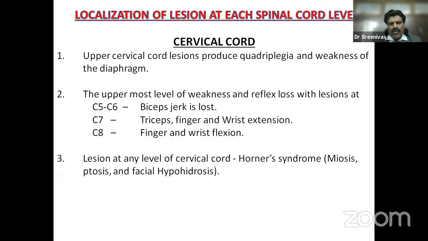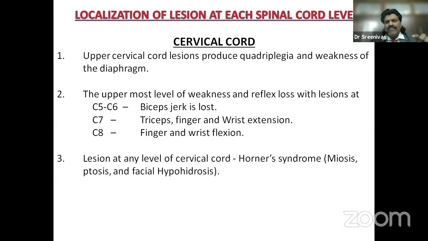The uppermost level of weakness and reflex loss with lesions at C5, C6 is if C5 is involved. Easy way to remember: C5 innervated muscles are BIRDS, B-I-R-D-S: biceps, infraspinatus, rhomboid, deltoid, and supraspinatus.